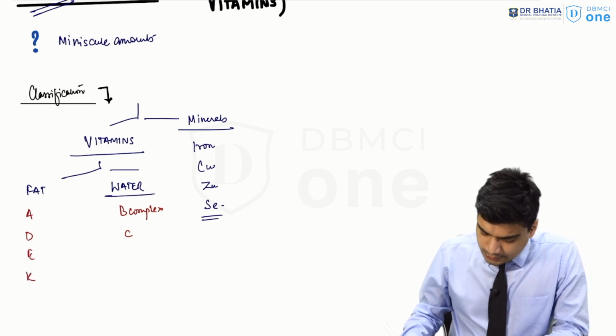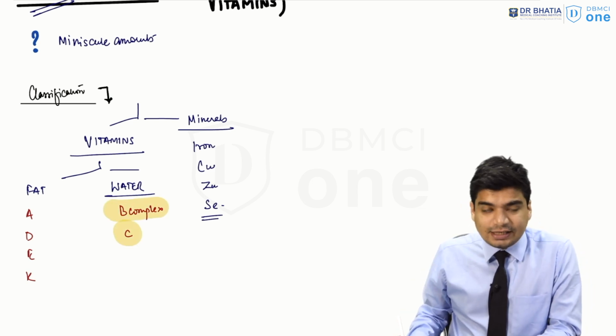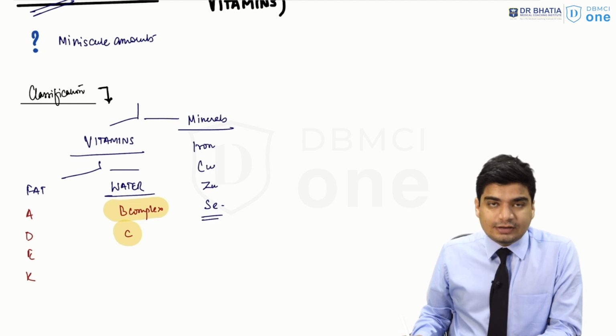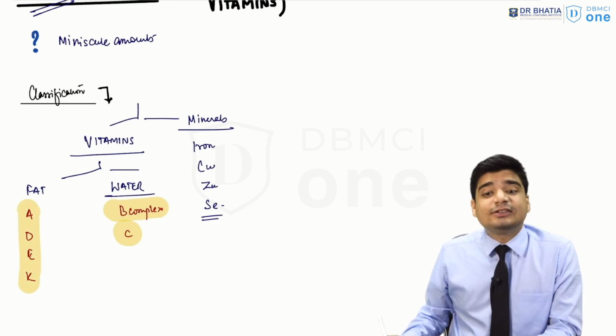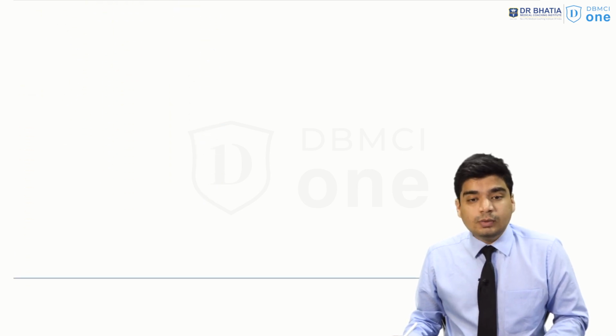So in this particular video, I'm going to be discussing water soluble vitamins, that is vitamin B complex and vitamin C. As far as the fat soluble vitamins are concerned, that is A, D, E, and K, I'll be discussing them in a separate video. All right. Now let's begin our discussion of these water soluble vitamins.